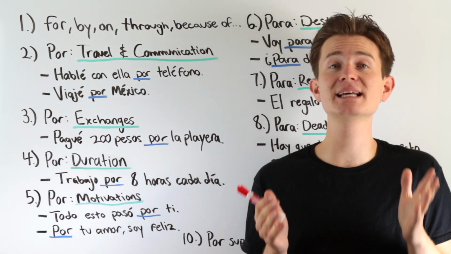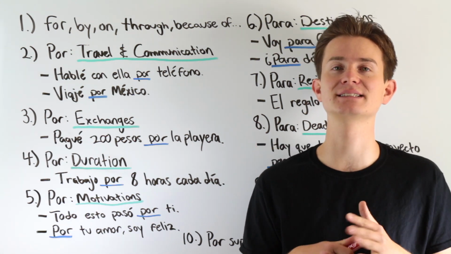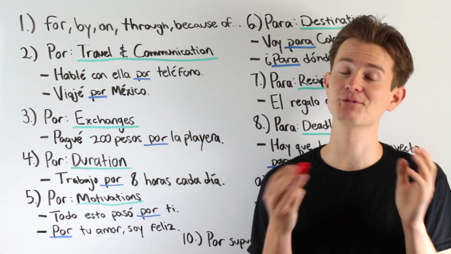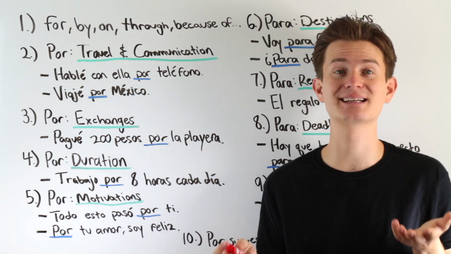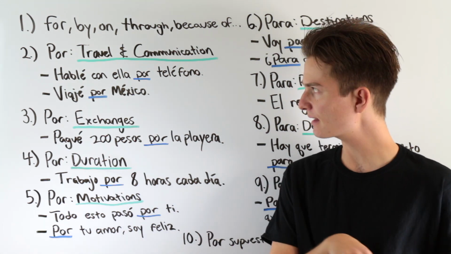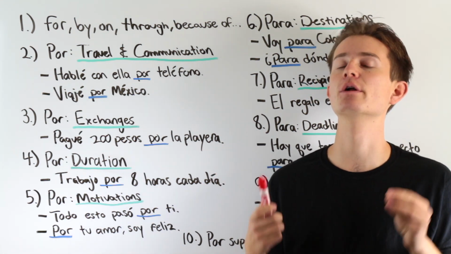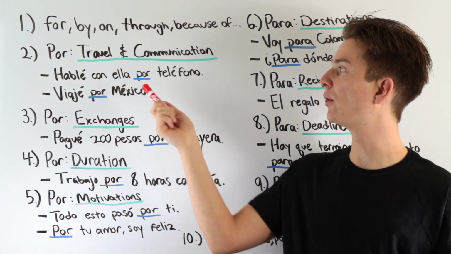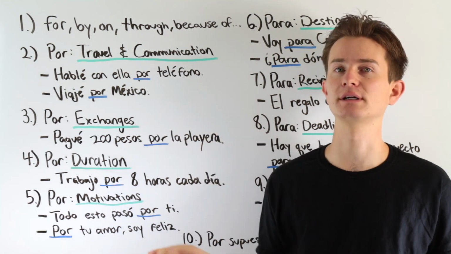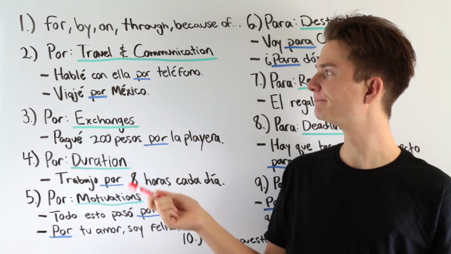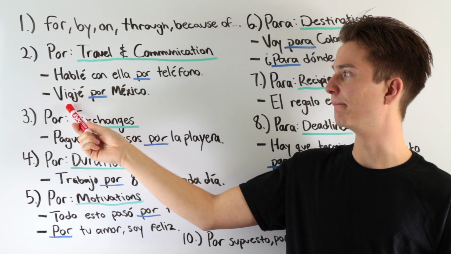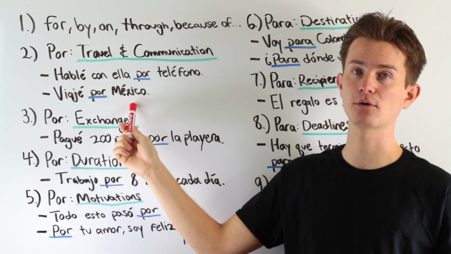That's what I'm saying. Por, its meaning can change based on the context of the sentence, which once again can be another reason that por and para can be quite confusing. But just remember, when it comes to methods of communication, we use the word por. Por teléfono, por correo. Cool.